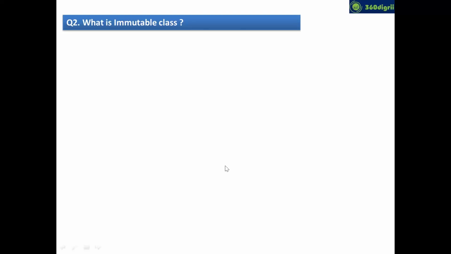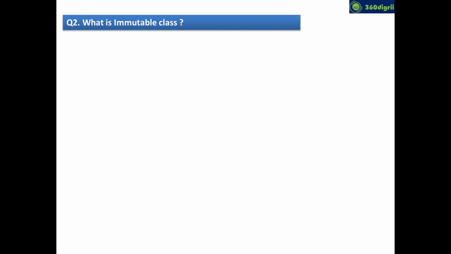Now let's jump to the next question. The next question is what is an immutable class? And definitely it is an irritating question in interviews. Because when we start strings, we'll say string is an immutable class, and to make mutable objects, we'll go for StringBuffer and StringBuilder. In general, the question will come from there. But when you're learning core Java classes concept itself, in the OOPS concept, you should learn this singleton, multiton, and mutable, immutable classes so that when you jump to the strings chapter, it will become easy for you to understand how it will look.